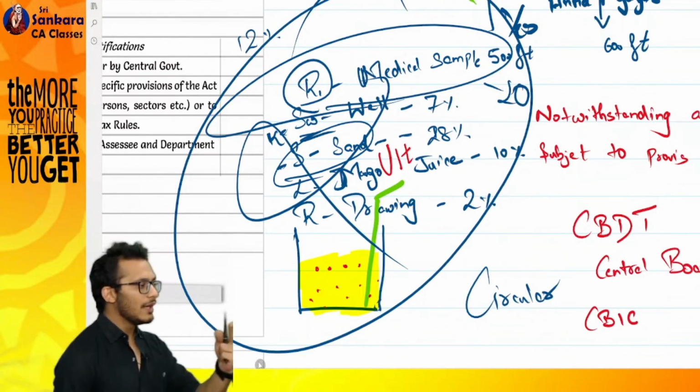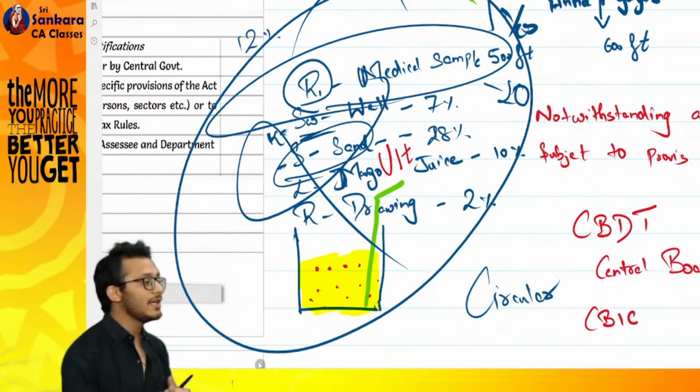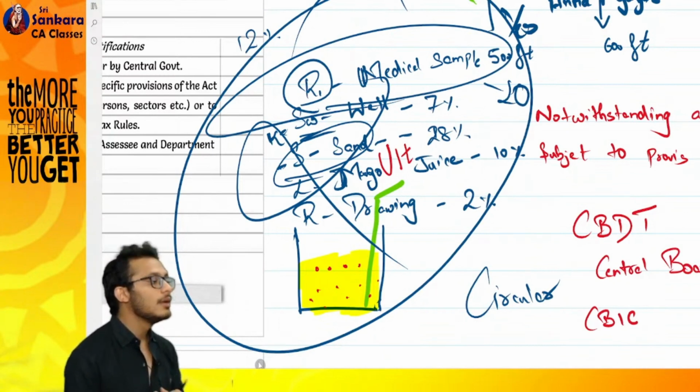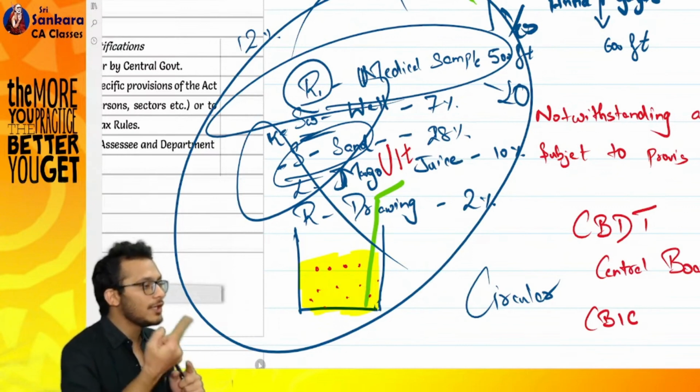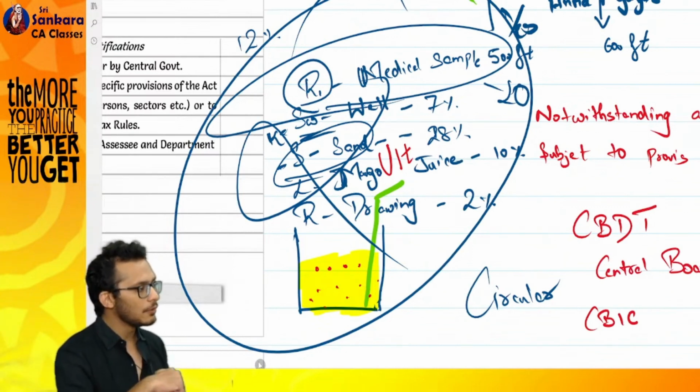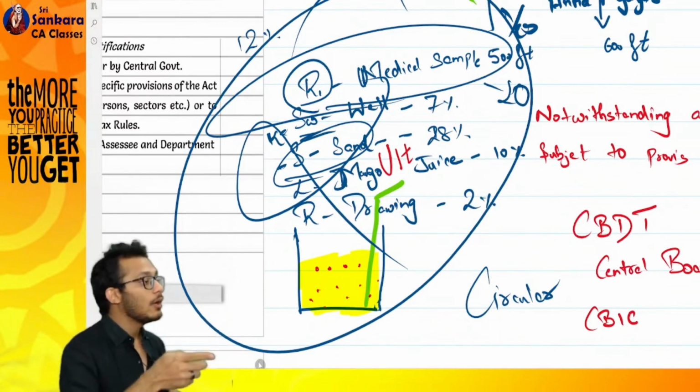Clear? Two items: circulars and notifications. Circulars are only binding on the department, notifications are binding on both the department and taxpayers. Notification is for me to notify something to you. It can be in the form of a due date extension, notifying something, or amending the rules.